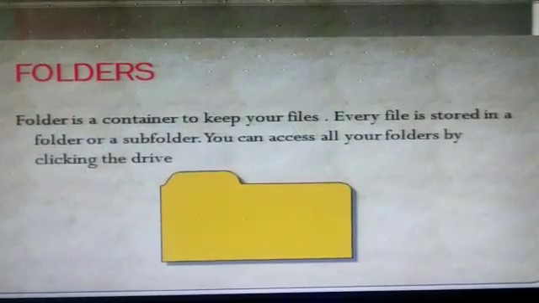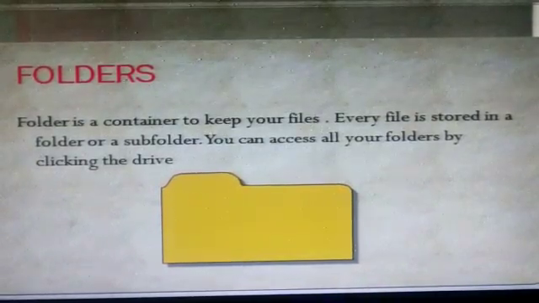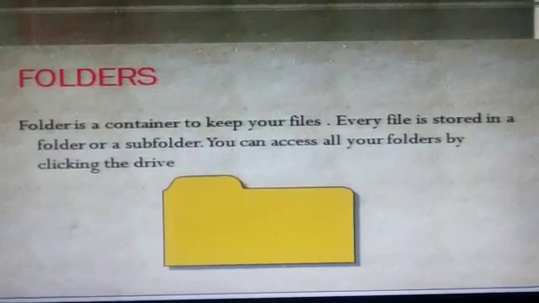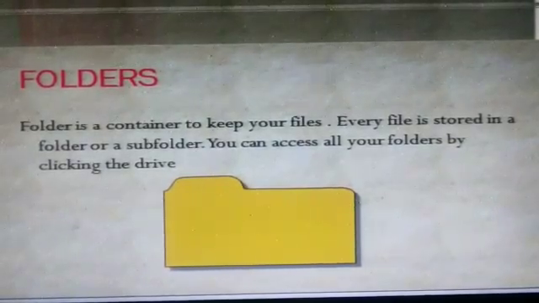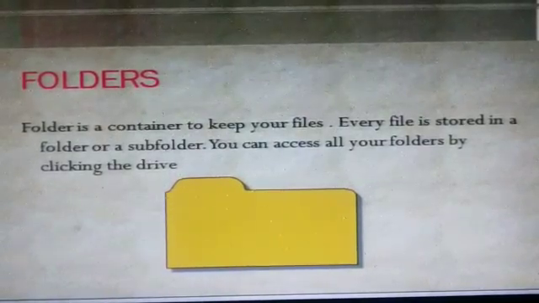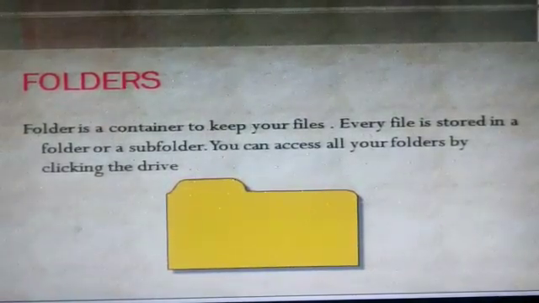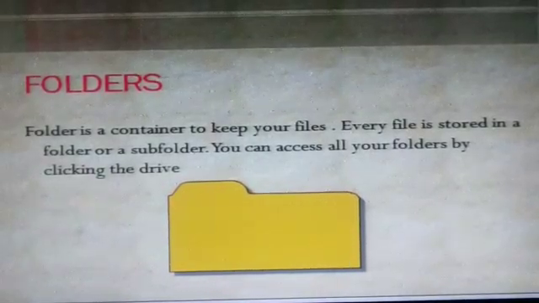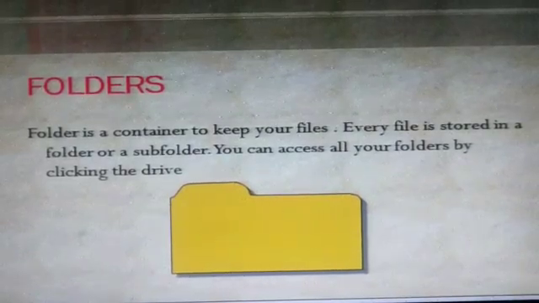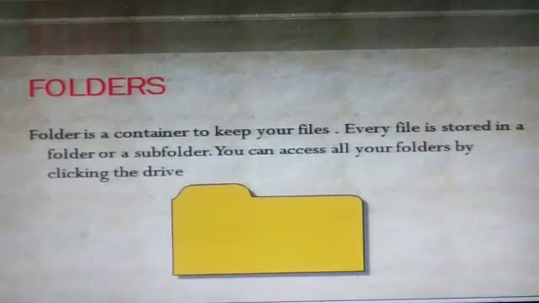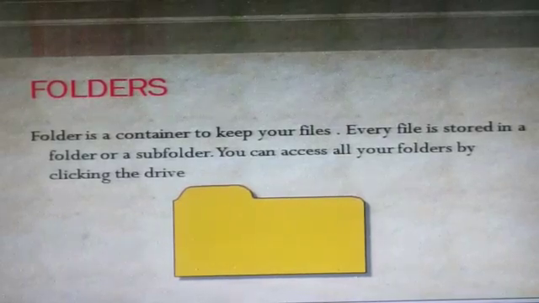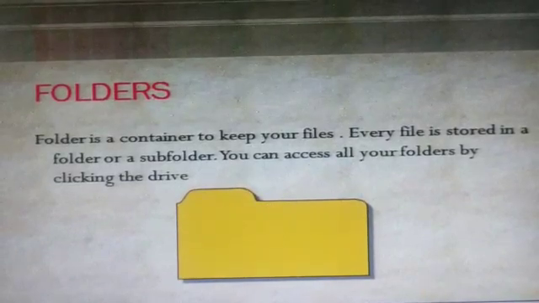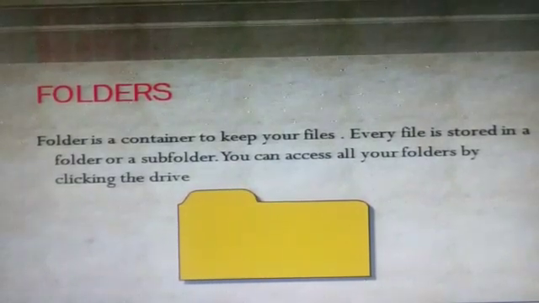Folder is a container to keep your files. It means you can keep so many files in one folder. Suppose you have created a file of music, a file of images, a file of pictures, and so many different things. You can keep all these files in a folder. A folder is a container to keep your files. In a folder we can keep many files.